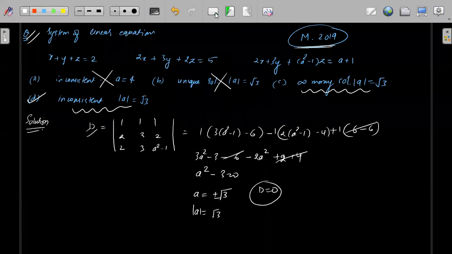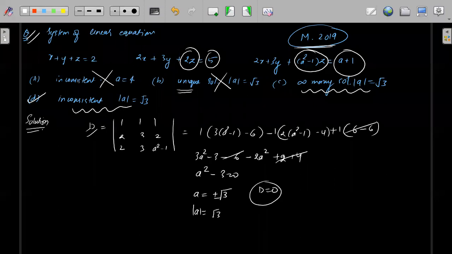Next, sir, can we get the answer if we just equate a? Yes, you can get the answer if you equate this equal to this and these two are not equal, because then they will become parallel planes, not coincident. They will not become parallel lines, but parallel planes, right? But they are also asking for a unique solution. So what can be the value for a unique solution? For this one, I think you will get a equal to root 3. So the unique solution will get cancelled out.